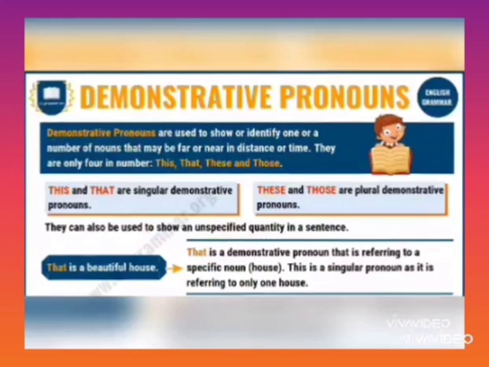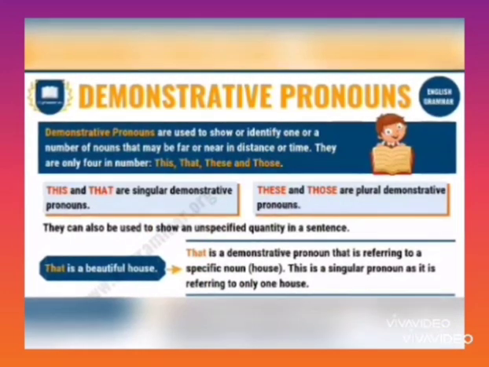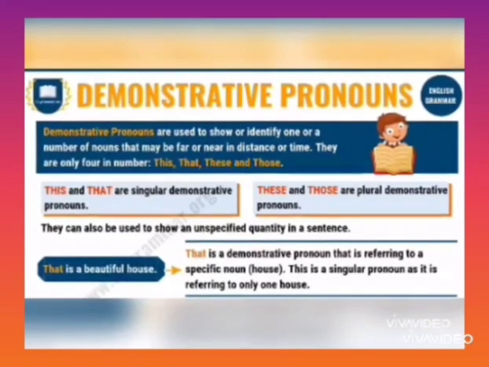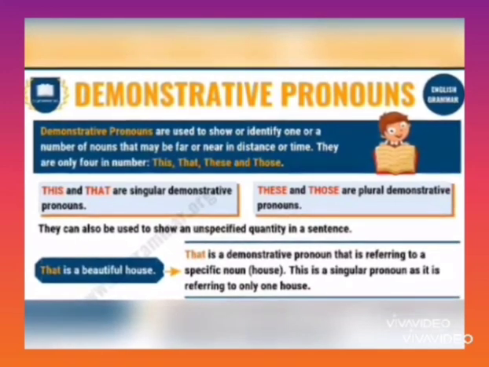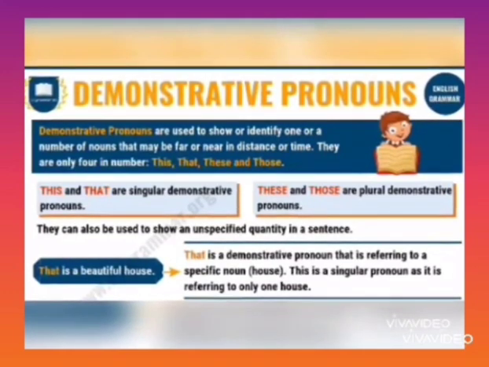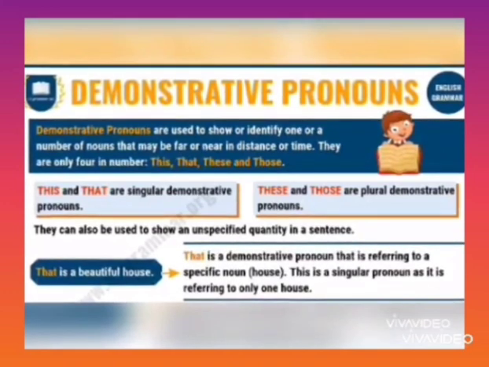Then demonstrative pronouns. Demonstrative pronouns are used to show or identify one or a number of nouns that may be far or near in distance or time. They are only 4 in number: this, that, these and those. This and that are singular demonstrative pronouns, and these and those are plural demonstrative pronouns. Like, that is a beautiful house, like this way.